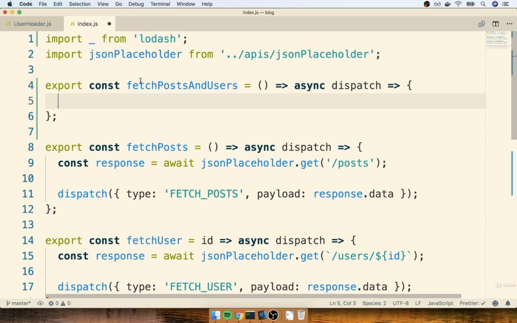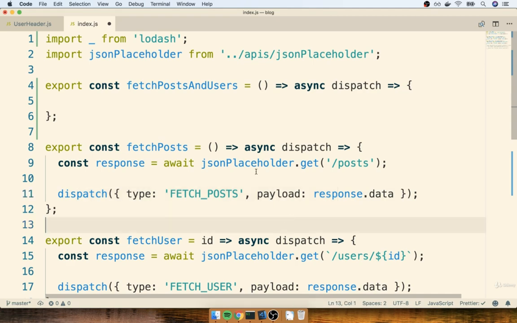Inside of fetch posts and users, we are going to call fetch posts and we are going to call fetch user multiple times. Our application, like all of our React code, all of our components, are going to call this action creator alone. They are no longer going to call the other two action creators we have. So we're not going to expect that our component is going to call fetch posts and fetch the list of posts, then eventually dispatch them.